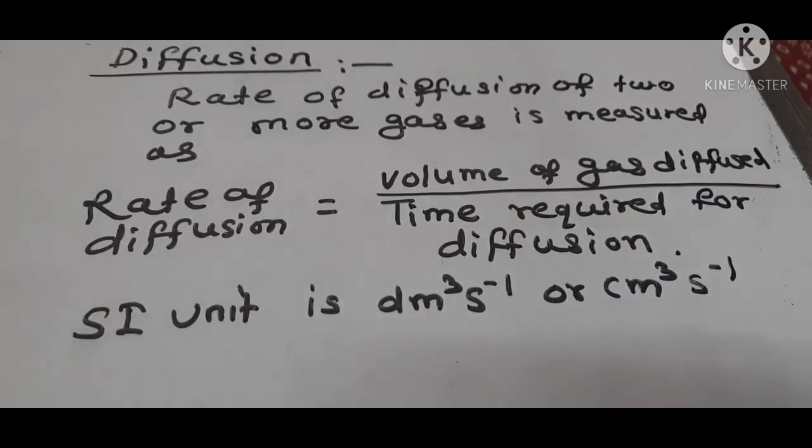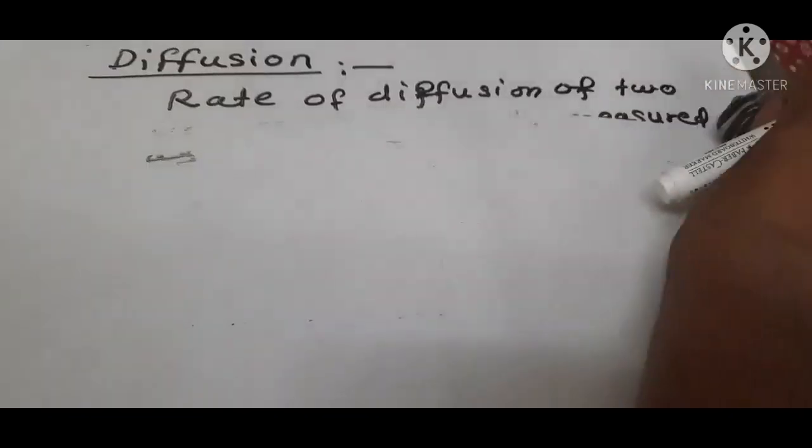So these are the measurable properties of gases: mass, volume, pressure, temperature, density and diffusion. These properties are all very important. In the next video, I will teach you the relationship between pressure, volume, temperature and density. There are some laws related to these properties.